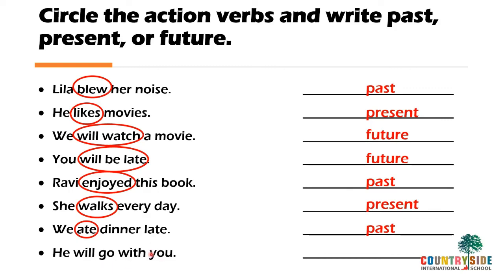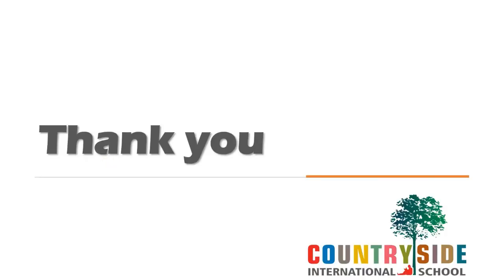He will go with you. Will go, and whenever there is will, it becomes very easy to find out. It is a future tense. Children, isn't the topic now very easy for you? Yes, the three tenses are very easy if you understand them.